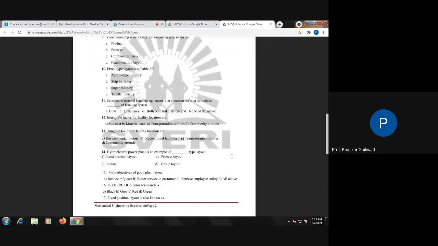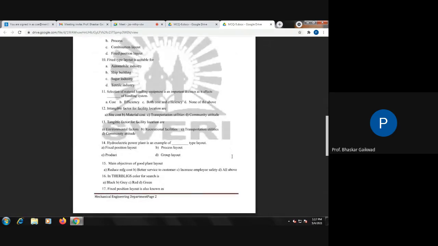Then 15, main objective of a good plant layout: reduce the manufacturing cost, better service to the customer, increase employee safety. All these things are required for a good plant layout. Manufacturing cost, we actually need to reduce. Better service and spare parts to the customers, and increased employee safety. All these are correct.